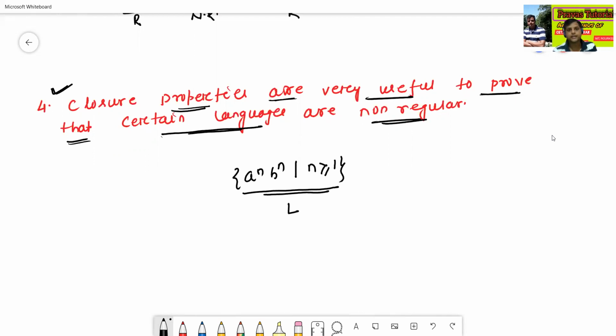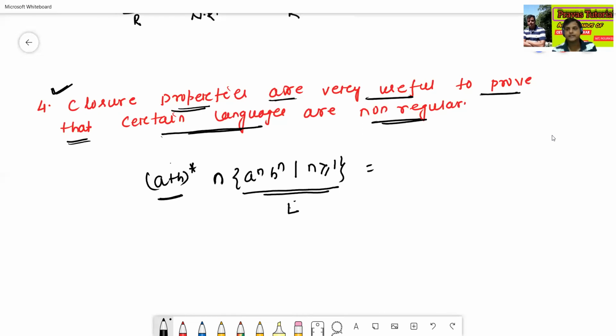Now I am taking the intersection with (a+b)*. If the intersection of the language L with the regular language gives the language itself, then the language is non-regular.